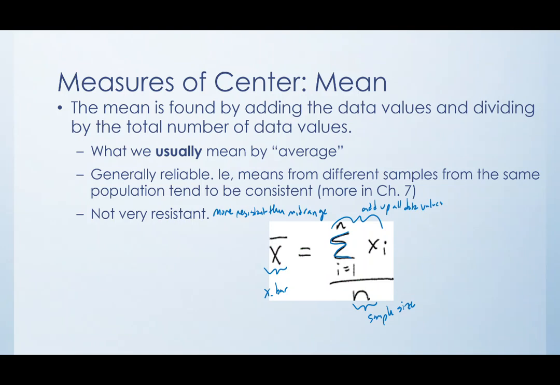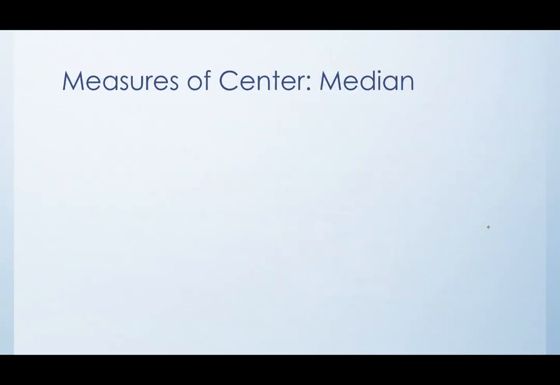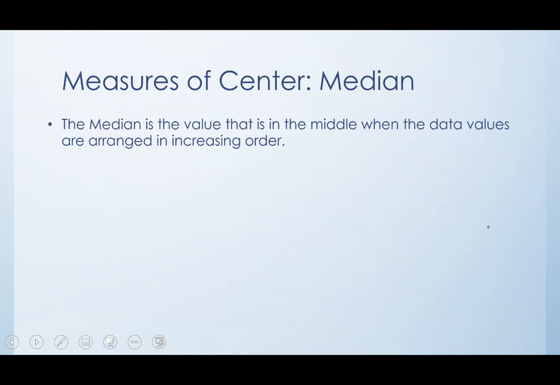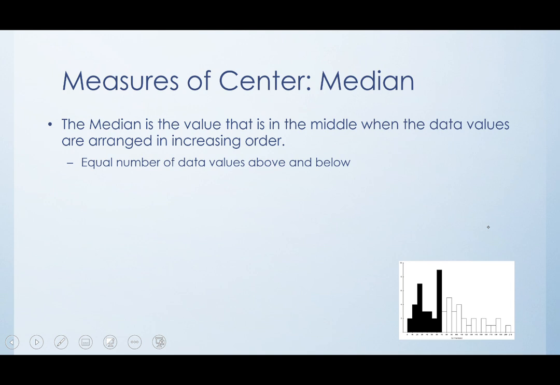Okay, so our next measure of center is the median. Sometimes it's appropriate to use the mean, sometimes it's more appropriate to use the median. The median is sometimes also what we refer to when we say average. It's the value that's in the middle physically when the data values are arranged in increasing order. So when we look at the median, we have an equal number of data values above the median value and below the median value.